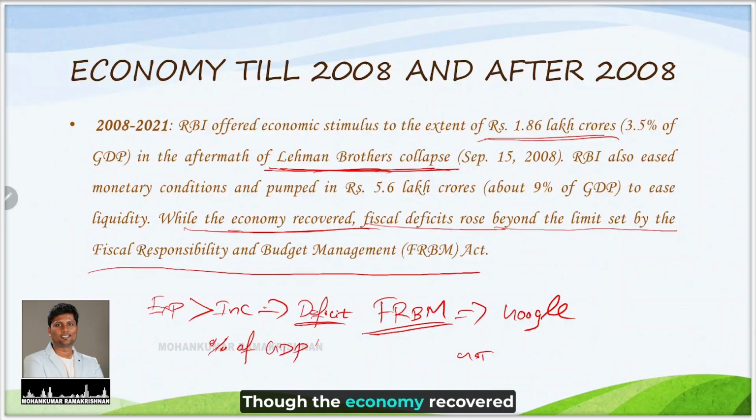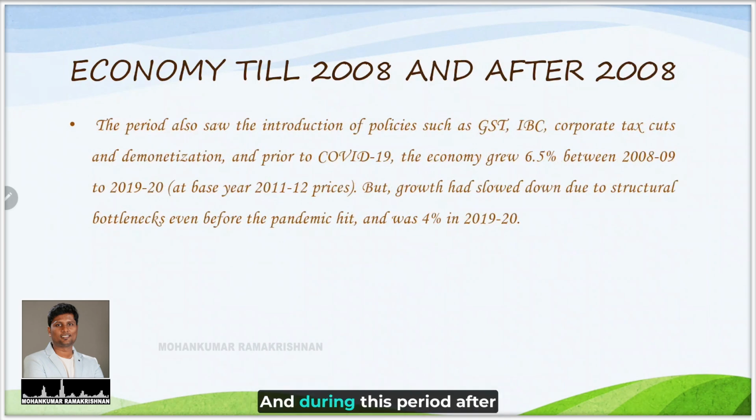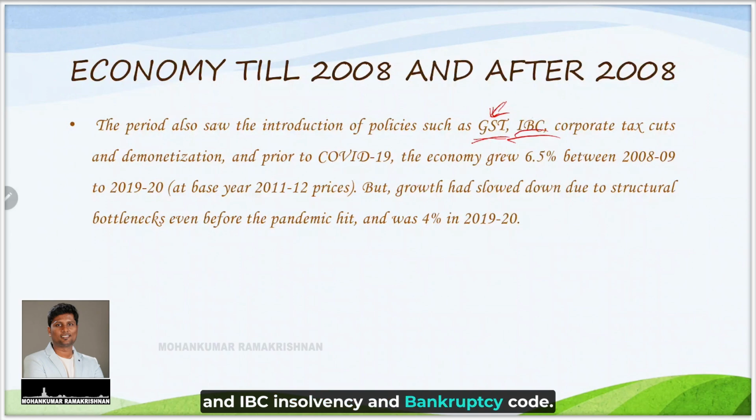Though the economy recovered after 2008 and after COVID also, the fiscal deficit rose beyond the limit set by the FRBM Act. And during this period, after 2008, we saw the introduction of GST. This was done by the BJP government, the NDA government, during their first reign. And IBC, Insolvency and Bankruptcy Code.